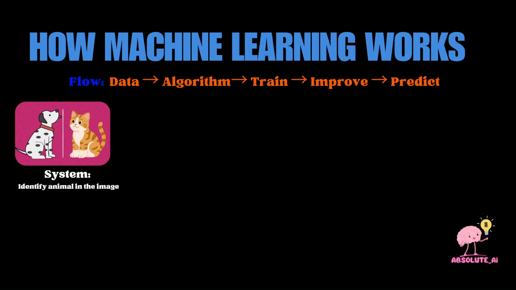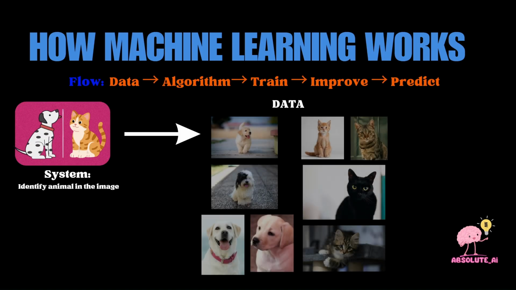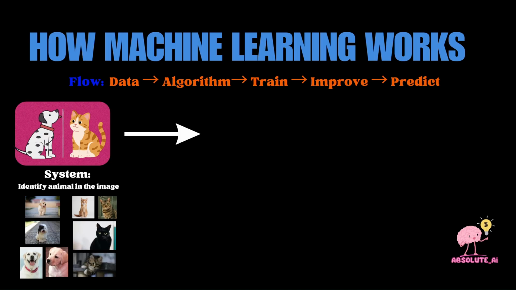Suppose I want to create a system that can identify if there is a dog in the image or a cat in the image. So for that, first I will have to collect data. So for data, I will have multiple images of dogs and cats. Now we are ready with our data set of all the images of dogs and cats.